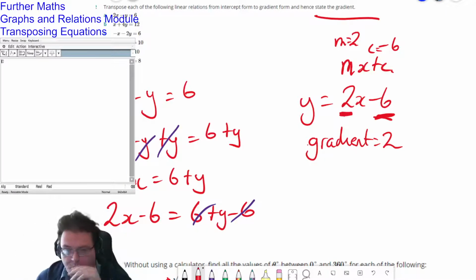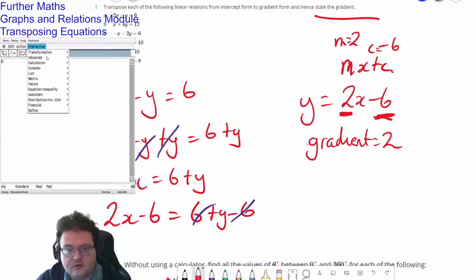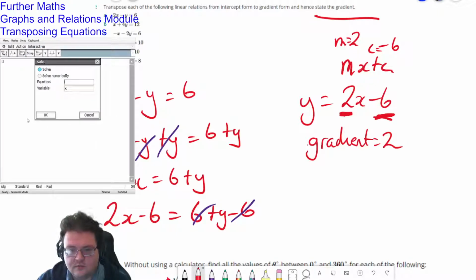Okay. So when we go over to the CAS, we can use the solver. Go interactive, and then solve equation. In here you can just type 2x minus y equals 6, and then tell it you want the variable to be y.